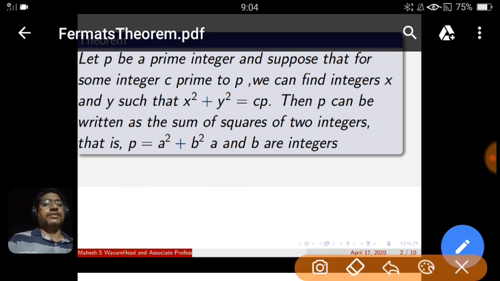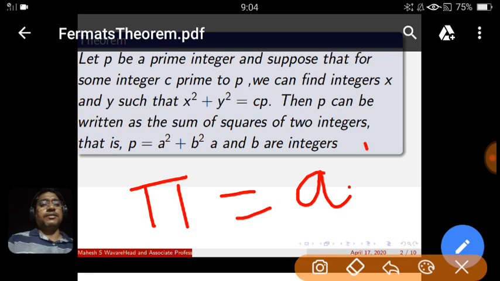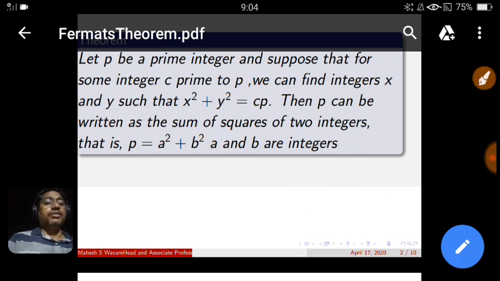First we discuss what a prime element or prime number is in the Euclidean ring. The number pi is said to be prime if, whenever pi is factored as a times b, either a has to be a unit or b has to be a unit. One of them has to be a unit. Then pi is said to be a prime element of that Euclidean ring. What do you mean by unit element? Unit means an invertible element. Since any Euclidean ring always has a unit element.